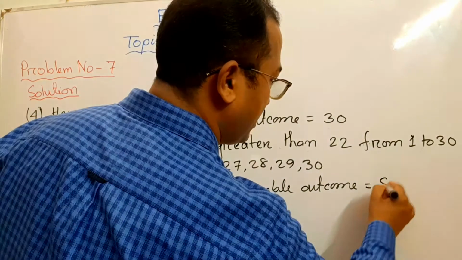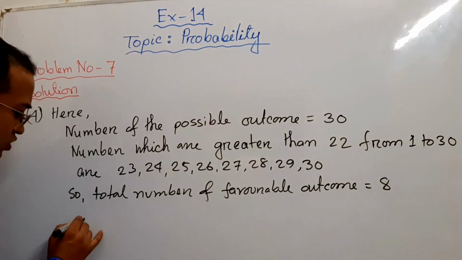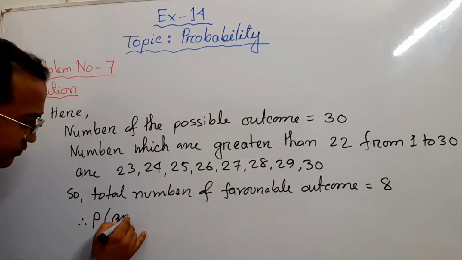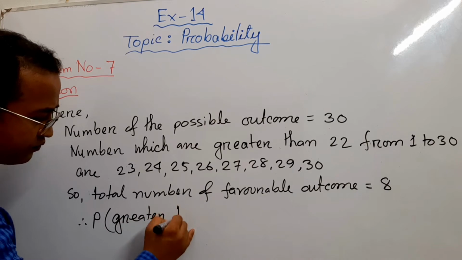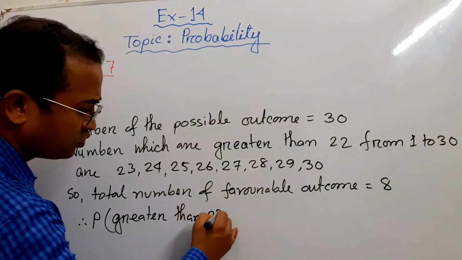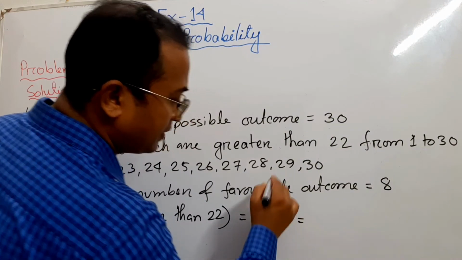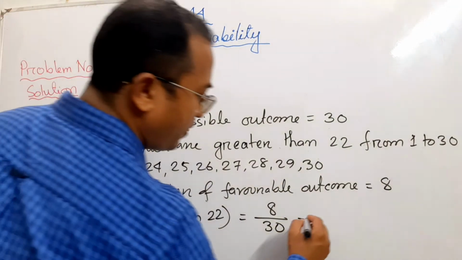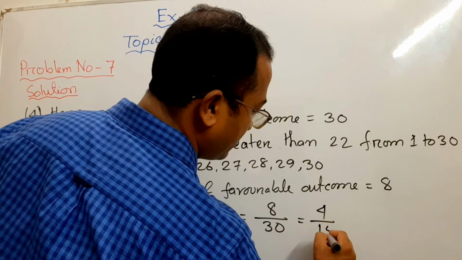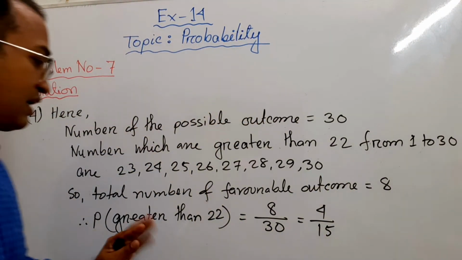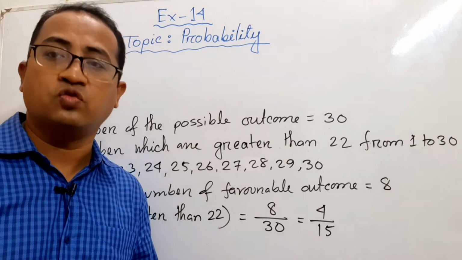So 8 is the favorable outcome. Therefore, the probability of a number greater than 22 is 8 by 30. If you cancel it by 2, it will be 4 by 15. This is the probability of a number greater than 22.